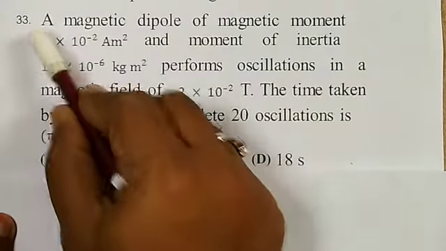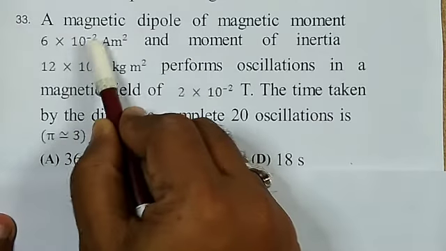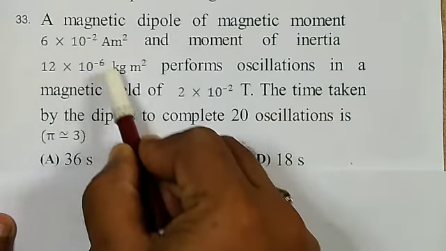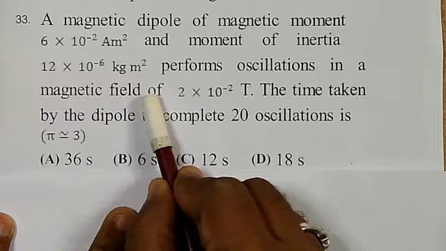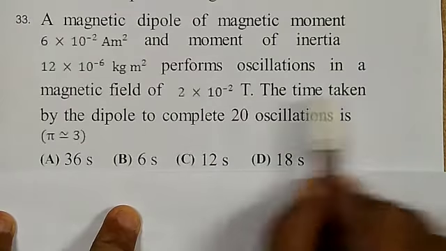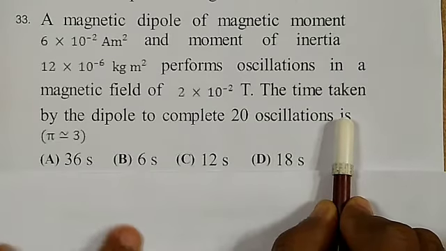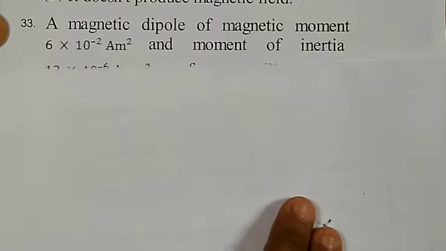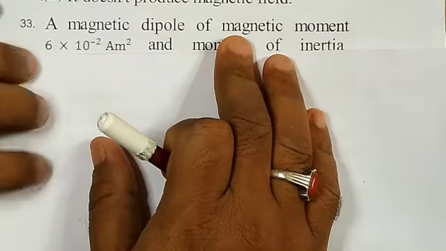Now question number 33. A magnetic dipole of dipole moment 6 into 10 power of minus 2 ampere meter square and moment of inertia 12 into 10 power of minus 6 kg meter square performs oscillation in a magnetic field of 2 into 10 power of minus 2 Tesla. The time taken by the dipole to complete 20 oscillations is. So here he is asking to find the time for 20 oscillations of a dipole.